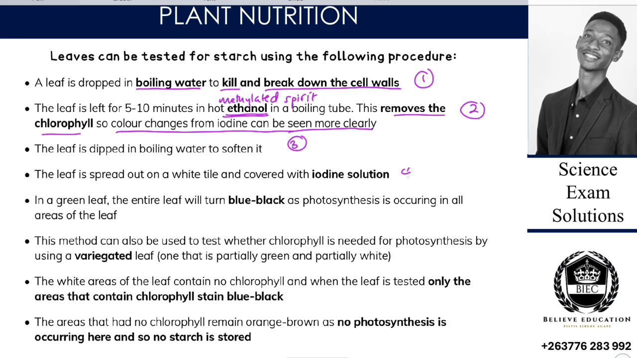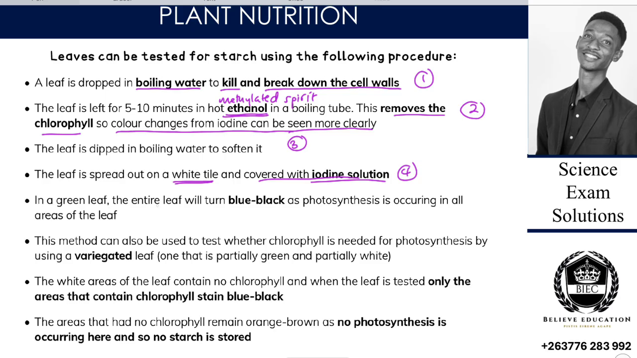Then the fourth one is that the leaf is spread out on a white tile and covered with iodine solution. Why on a white tile? Because a white tile can clearly give us visible changes in colors. Then it is covered with iodine solution, which is brown. This iodine solution would turn blue black if starch is present.